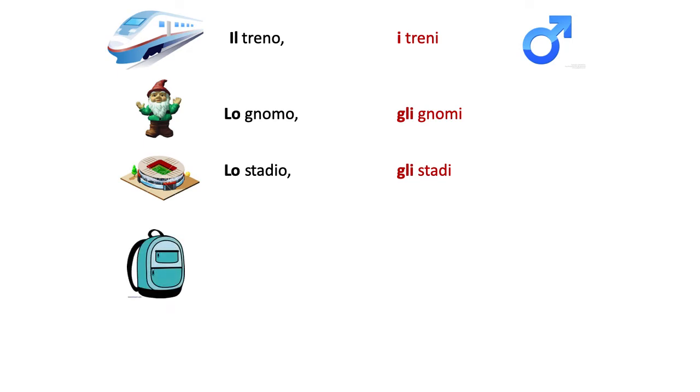Another thing, what is this? This you're supposed to know, right? I drilled you 1,000 times regarding this word, right? Zaino. Begins with Z, so what do you say? You say lo zaino, remember? Lo zaino. That's the backpack. And the backpacks? Gli zaini. Lo zaino, gli zaini.